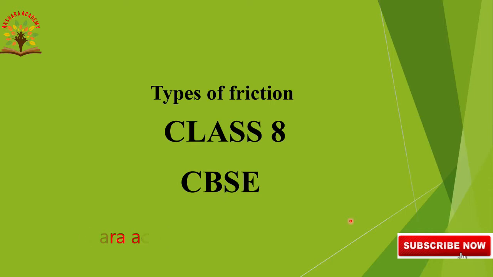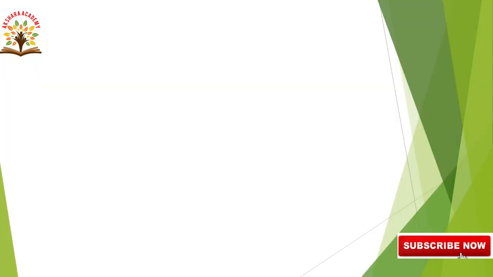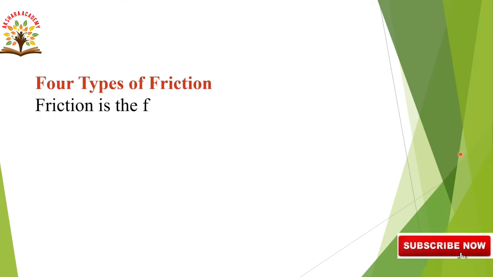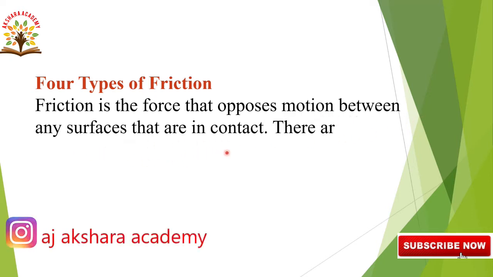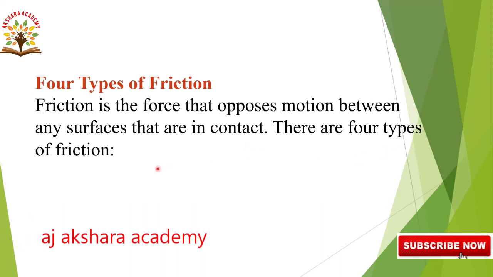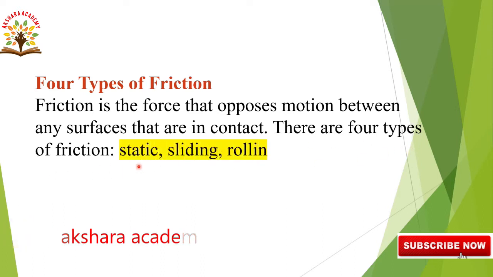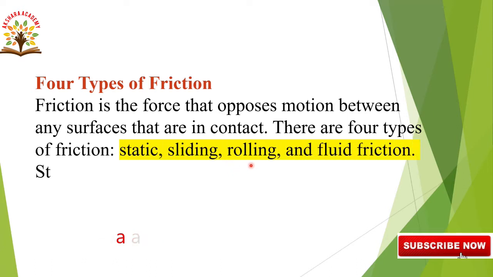Let us go to today's topic, types of friction. First one, 4 types of friction. Friction is the force that opposes motion between any surfaces that are in contact. There are 4 types of friction: static friction, sliding friction, rolling friction and fluid friction.